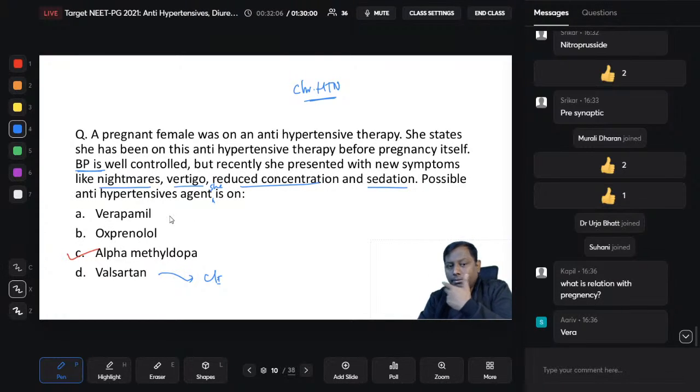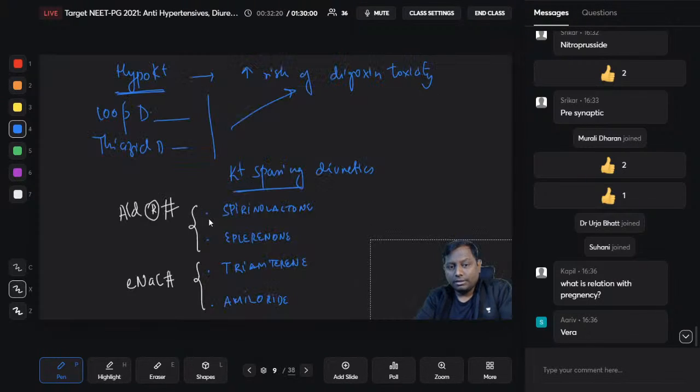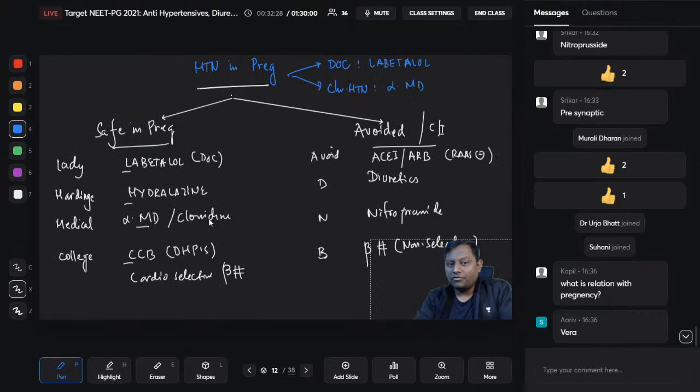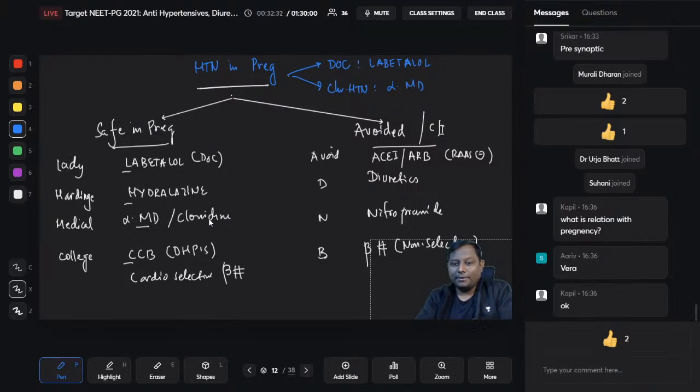Likewise, verapamil also we will not give, this is also contraindicated because DHP will be given, right? Beta blockers like cardioselective beta blockers will be given. Okay, cardioselective beta blocker will be given. So the relation with pregnancy is just this: which of the following can be given in pregnancy. That's all. Okay, is it clear? Can I proceed further? Safer in pregnancy, Lady Hardinge Medical College. Avoided in pregnancy, avoid DNB. Okay.